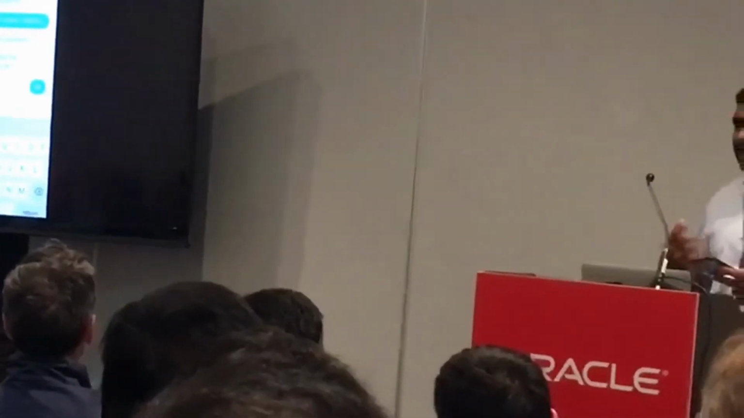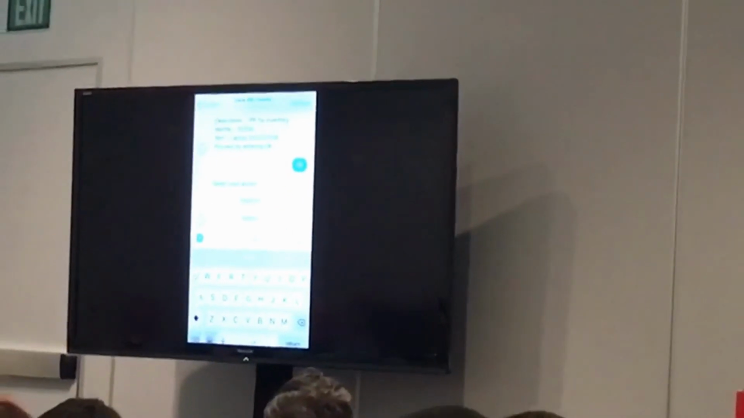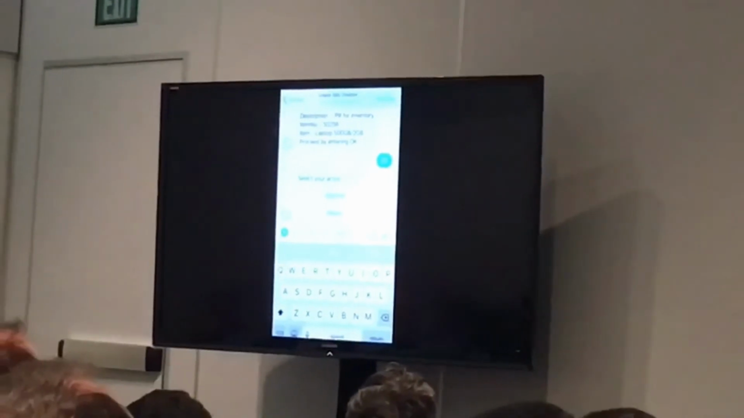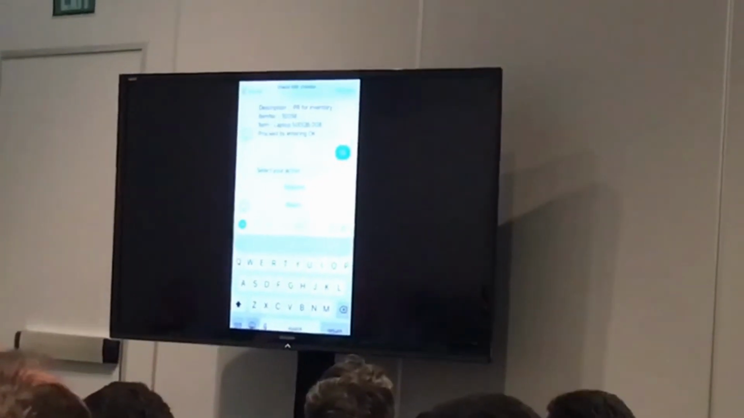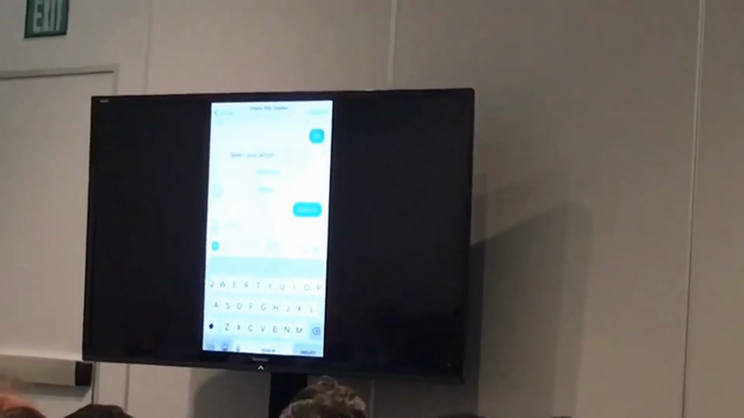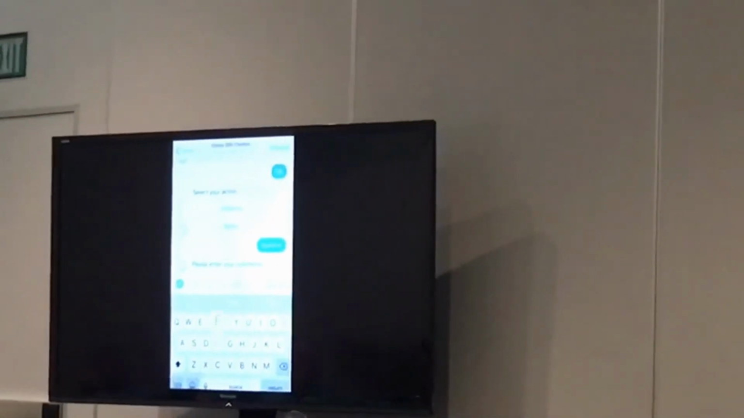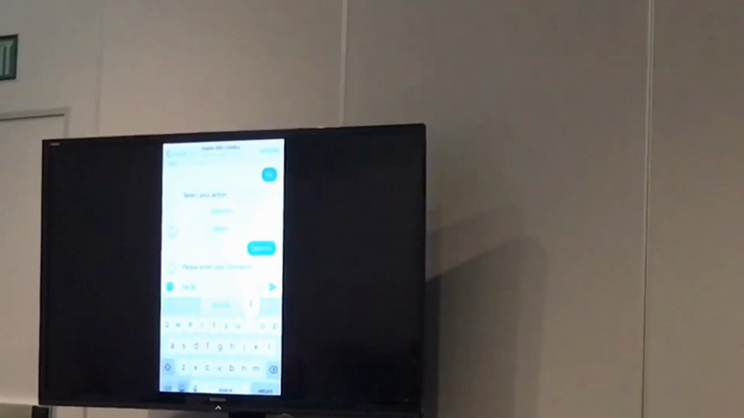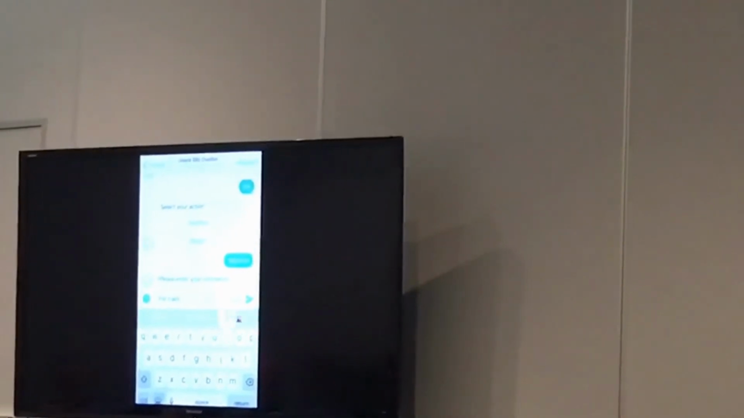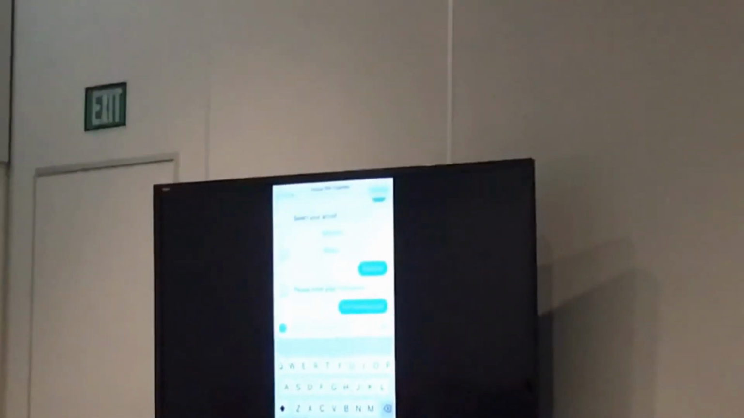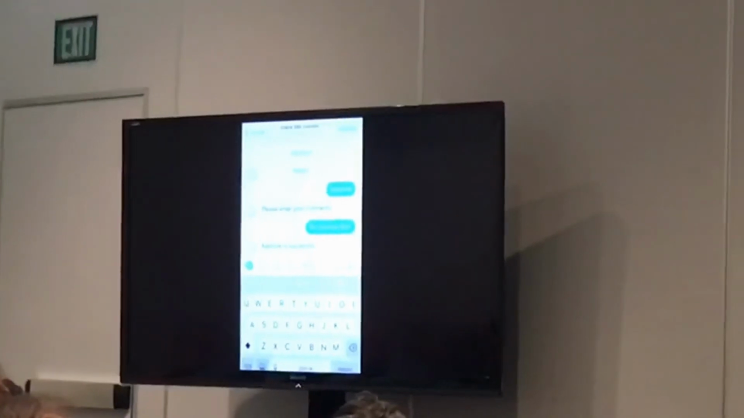So we have trained the bot to respond in a certain manner. For all the flow, I can press OK or auto approve, everything I can do. Now it asks me to select my action, and I'm clicking approve. I have trained the bot to ask me for comments, so it asks me to please enter the comments. I'm entering that it is for the training department. And I'm just selecting. Okay, so the approval is successful.